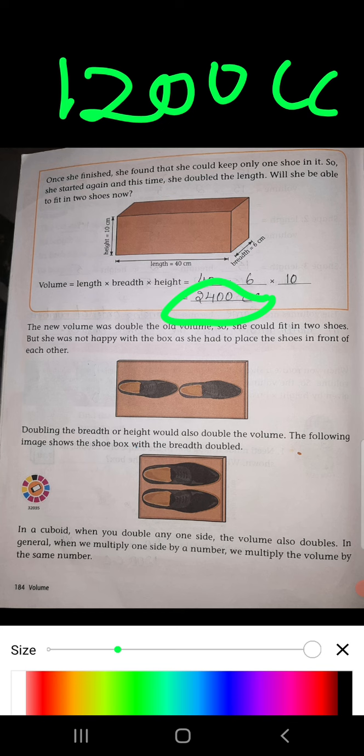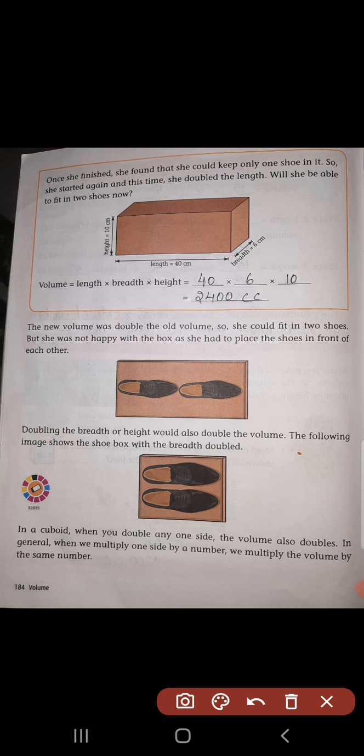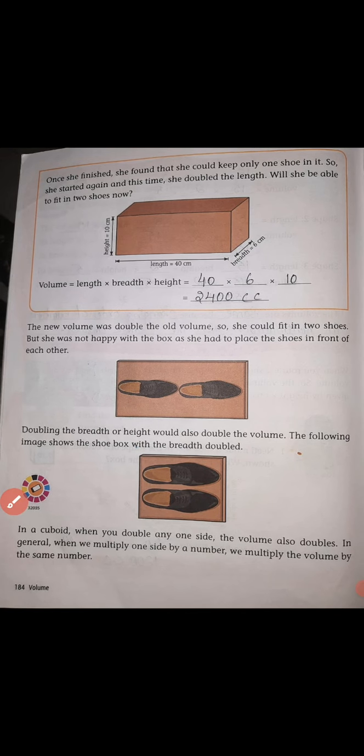So she could fit in two shoes, but she was not happy with the box as she had placed two shoes in front of each other. Now you see children, she prepared two boxes, but in the first box she used to keep the shoes in this way. Now the box which is of length 40 centimeters is this one. Can we keep the shoes like this? Can we keep the shoes like this? No, it is wrong.